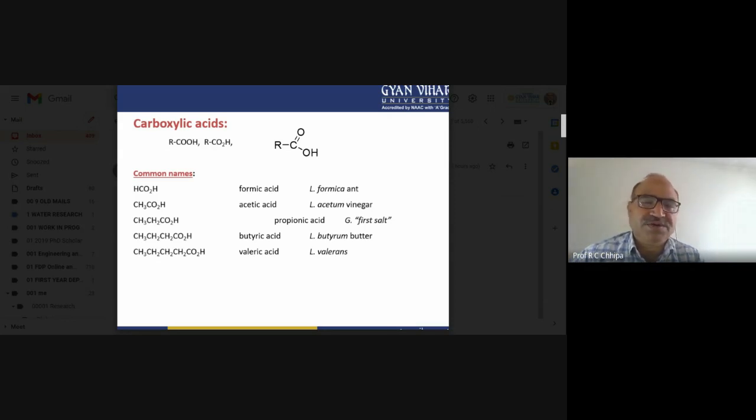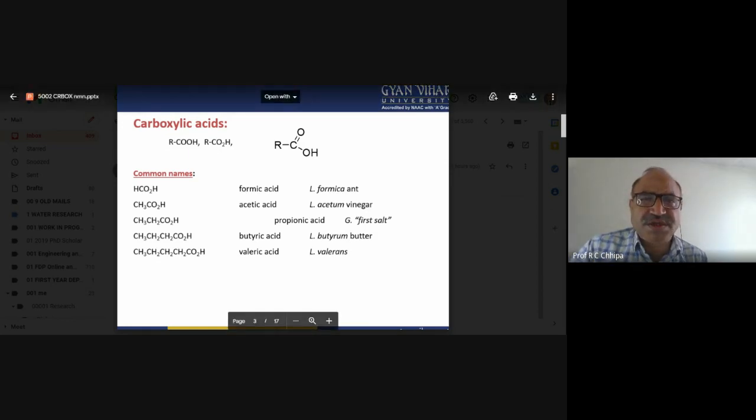So the common names are given for the basic substituents. Here we can see how the names were given: acetum, acetic acid; butyrum, butyric acid. So all those are relevant. Formic, acetic, propionic, butyric, and valeric.